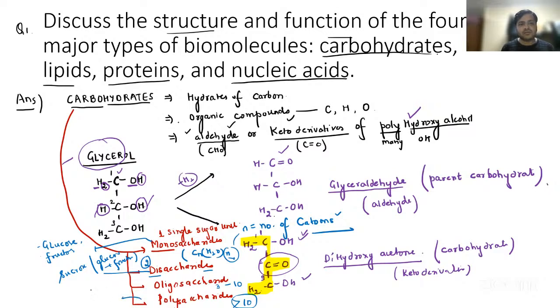Polysaccharides, you can just go on for the examples like starch, glycogen, or cellulose that we have discussed in the normal classes. So basically, this is the structure of the carbohydrate, how the carbohydrates are formed, and the basic classification, right? Now they have asked the function of carbohydrates also, and I think this is the easiest one.